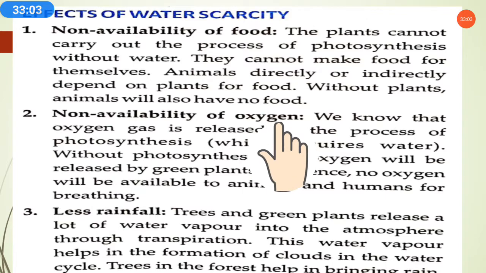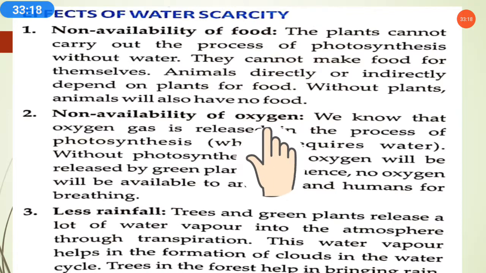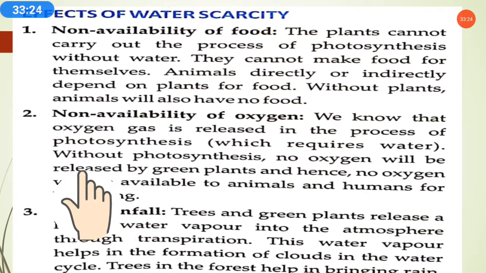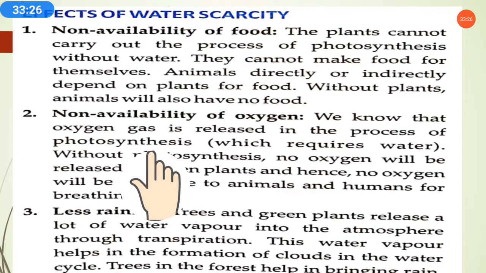Second, non-availability of oxygen. As we know, when we breathe, we take oxygen in and leave carbon dioxide out. And plants give oxygen out and take carbon dioxide in. So if fewer plants are there, the availability of oxygen will also be less. We know that oxygen gas is released in the process of photosynthesis, as I just told you.